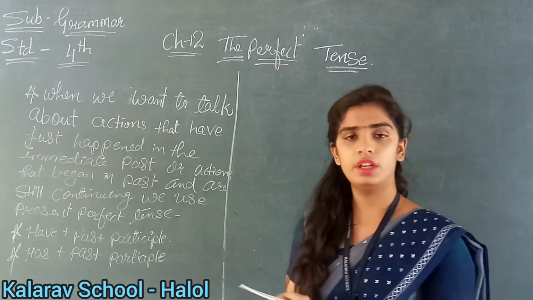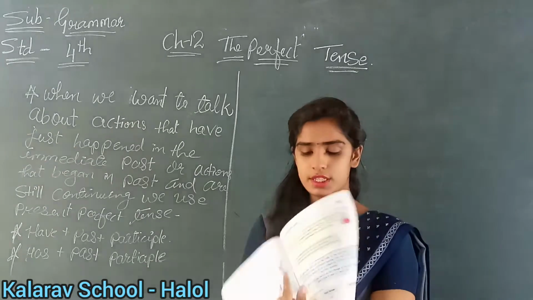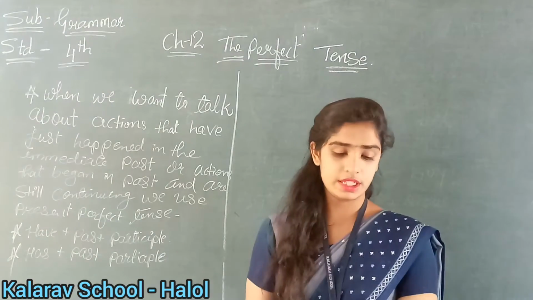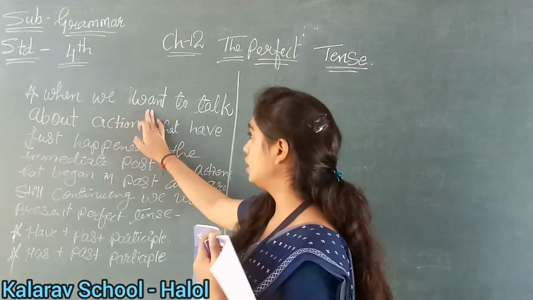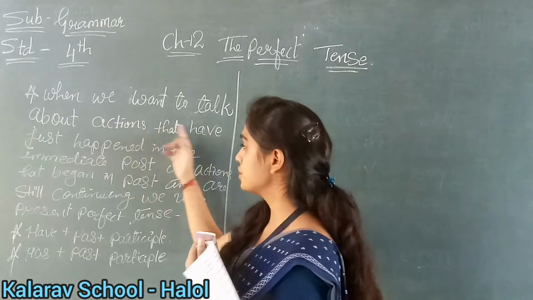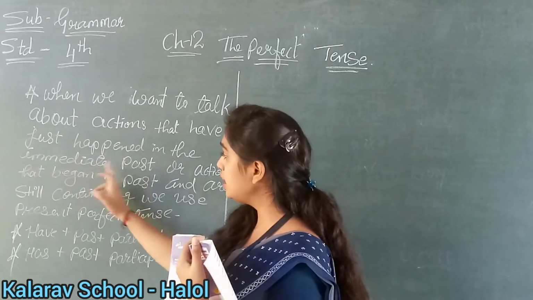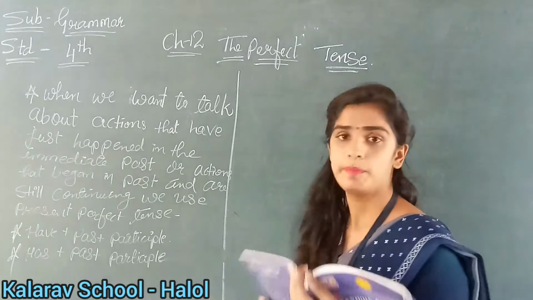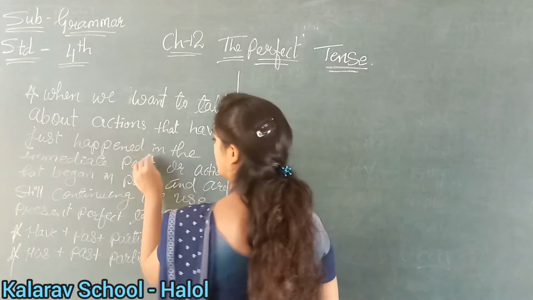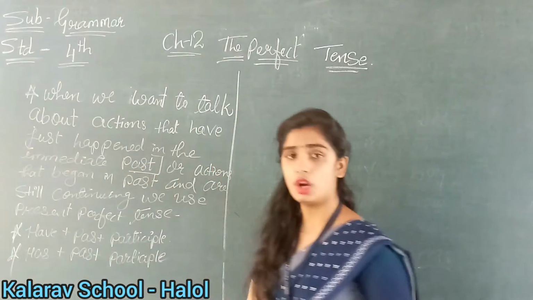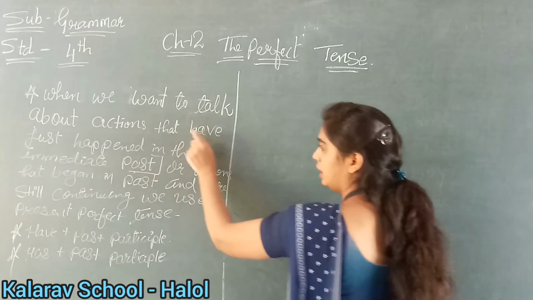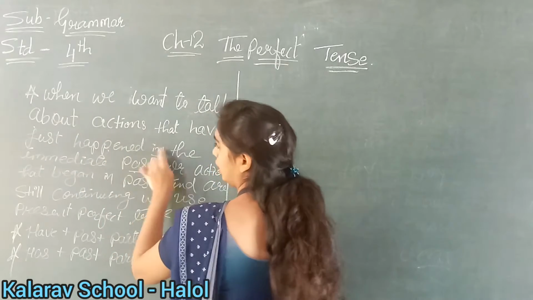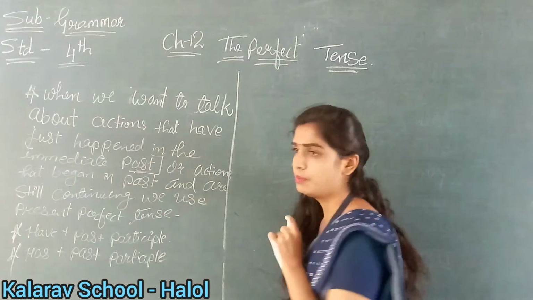Have you opened, children? Okay, now see in the yellow box here, what is it written? We will see first of all what is the definition. When we want to talk about the actions that have just happened in the immediate past. Okay, now what is the meaning of this? Can you tell me what is the meaning of this?